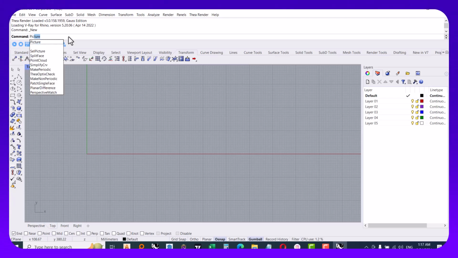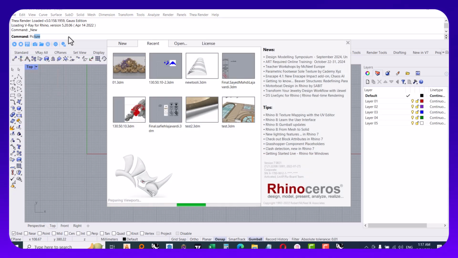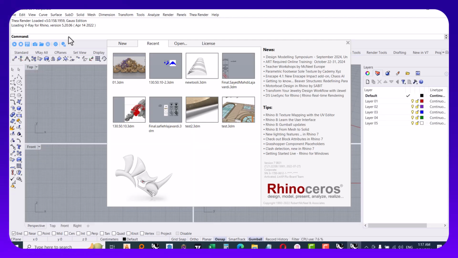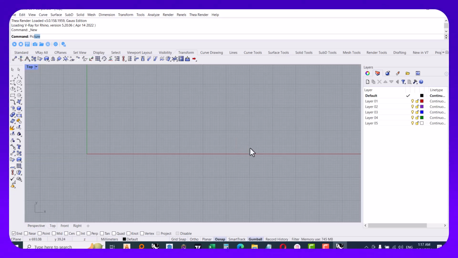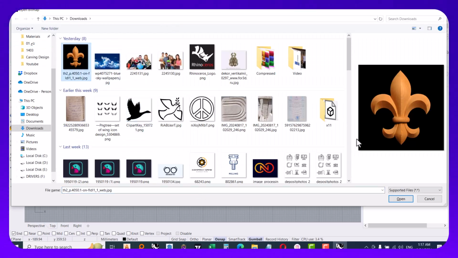Look, guys, writing the commands in the command line is much simpler than going and finding the proper tabs, finding the proper commands and clicking on them. If you know the command, write it in the command line, and that is much faster than you think. So I type picture, press enter, and here I've got the model.